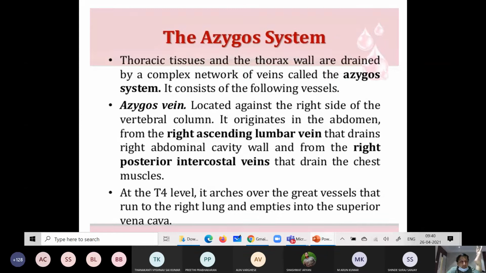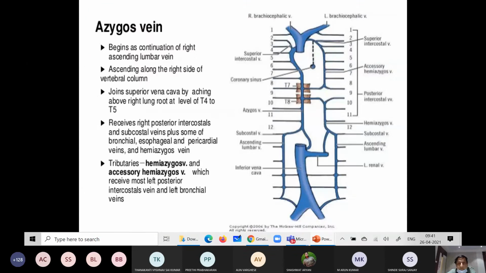Again I will repeat about the sternal angle, that is the T4 level. It arches over the great vessels, runs to the right lung and empties into the superior vena cava. So the azygos vein shifts from right to left and enters into the major vessels. It is one of the events of the sternal angle, the angle of Louis.